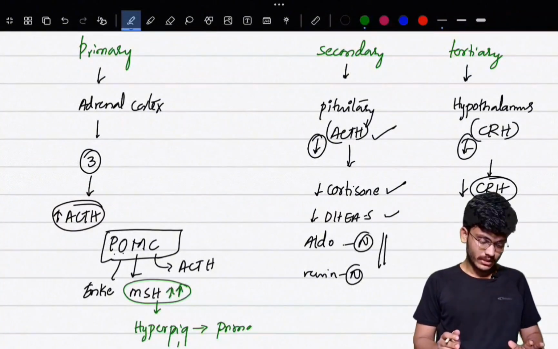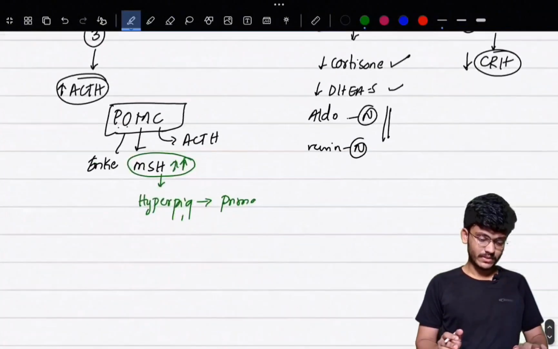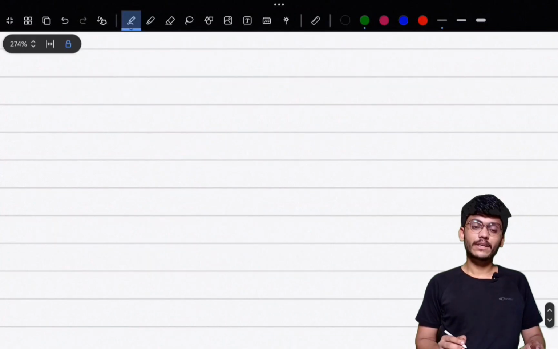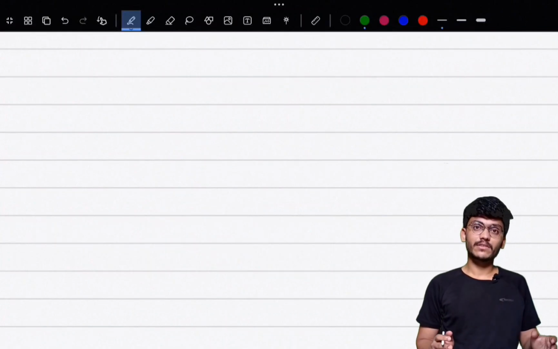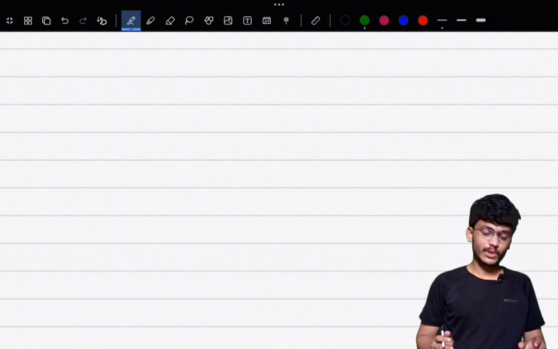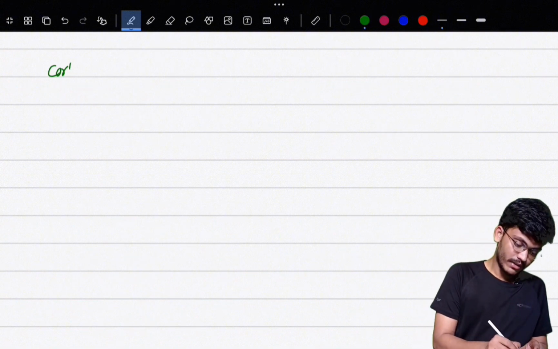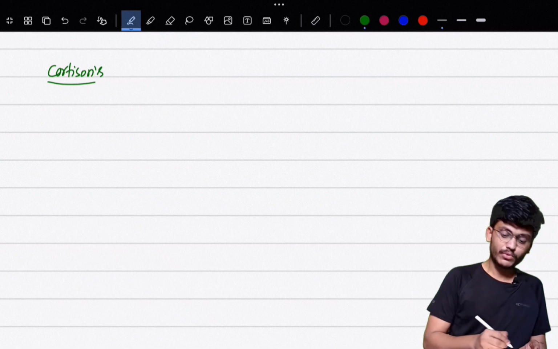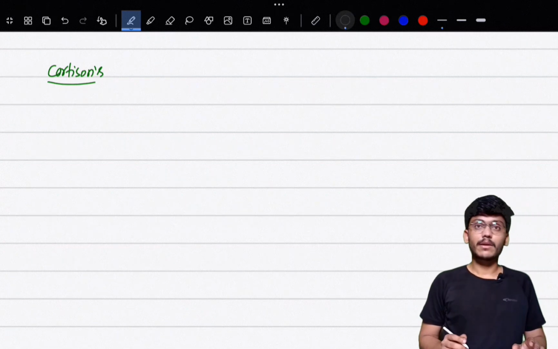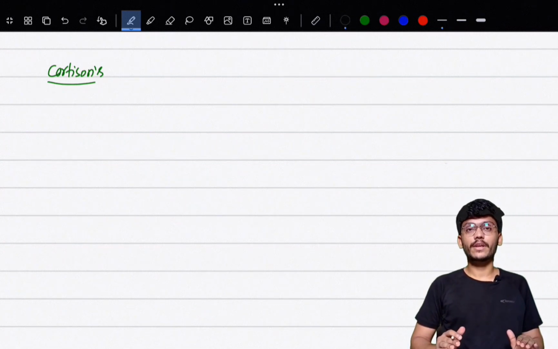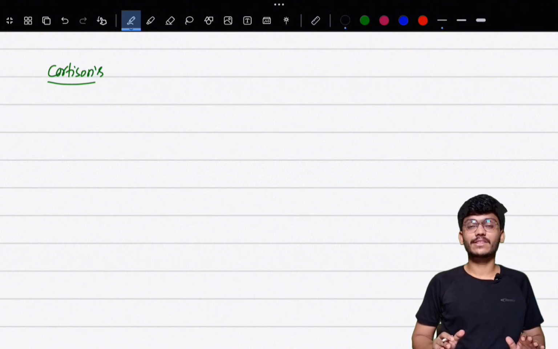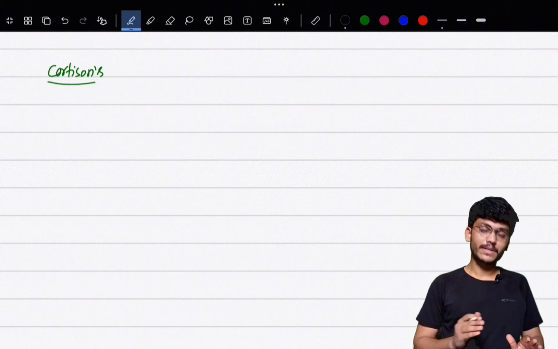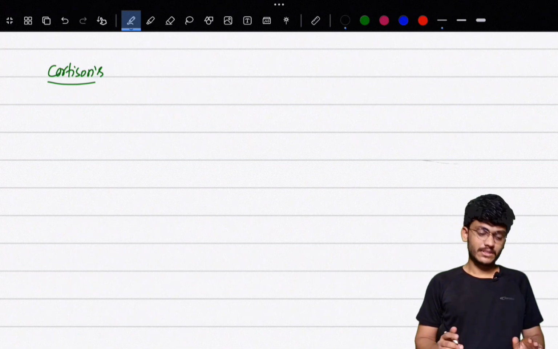Now we'll study the symptoms of Addison's disease. In Addison's disease, there are three hormones which are decreased. First, we'll study the symptoms hormone-wise. Because of decrease in cortisone levels in Addison's disease, there are a few sets of symptoms that you should know. I'm teaching you in orientation to INICET and NEET PG. You cannot study the whole topic of Addison's disease. It is not practical, and you should know the basics and very important things. So I'm going to be teaching you very basic things.